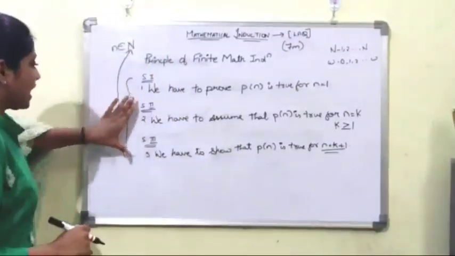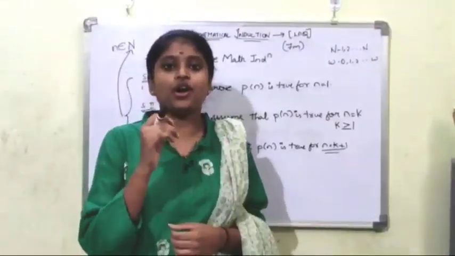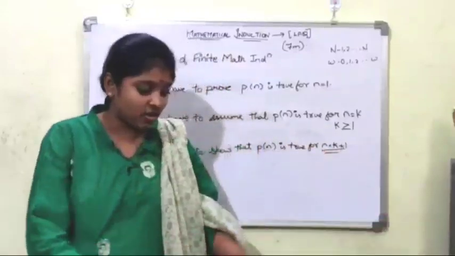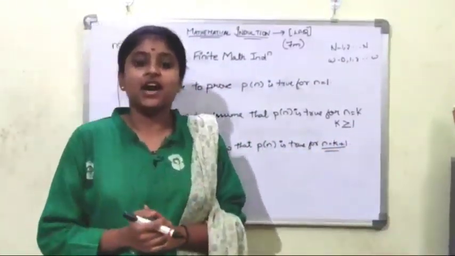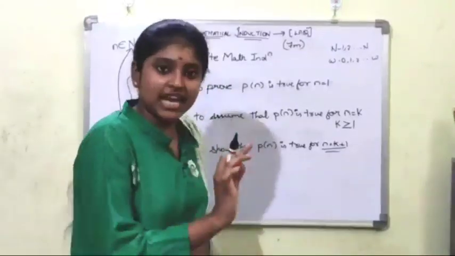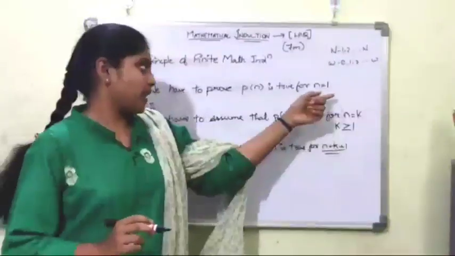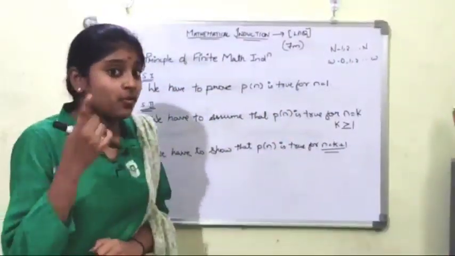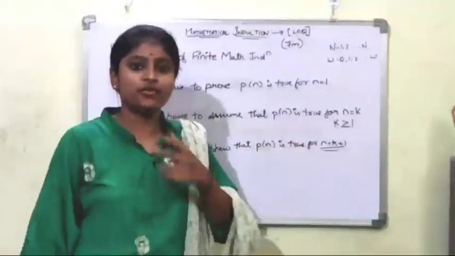To understand these steps, here is a small example from our daily lives. We all use bicycles, right? Consider a line of bicycles placed in a track. The starting bicycle is n equals to 1. If we push the first bicycle, the remaining cycles eventually fall down.